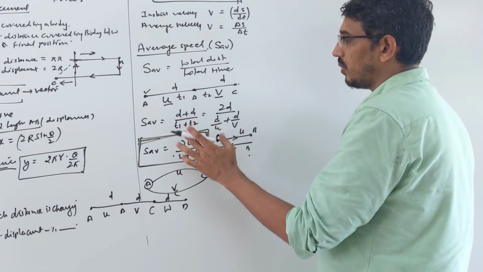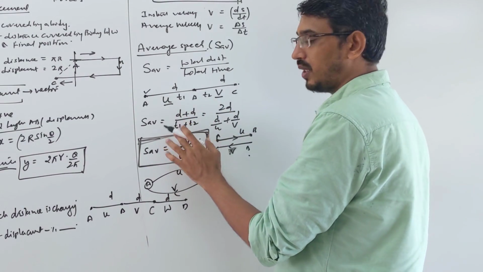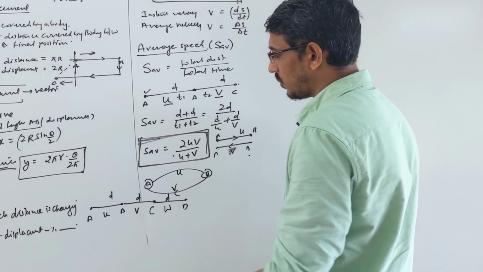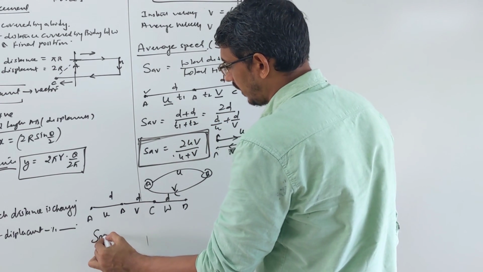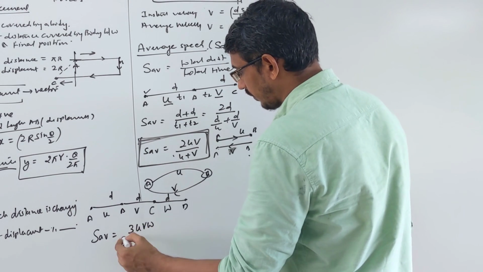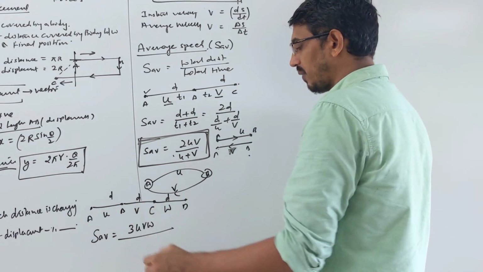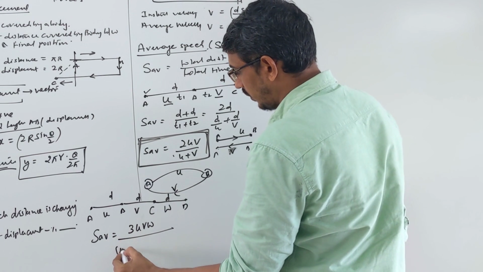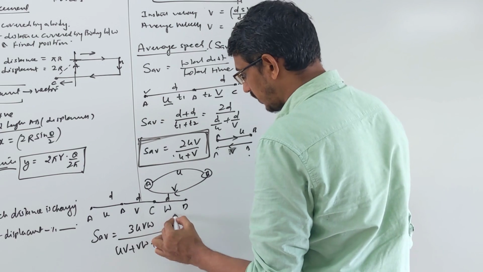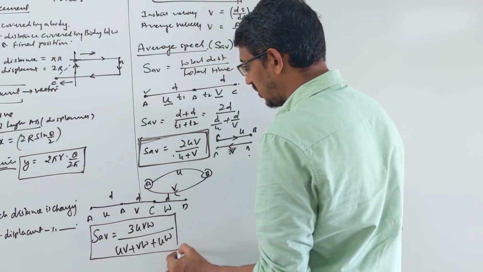Then you solve the same way: 3d by t1 plus t2 plus t3, and replace. Your average speed becomes 3uvw upon uv plus vw plus uw.